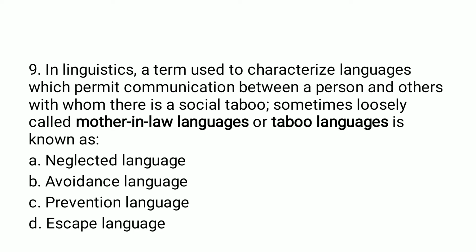So this type of communication in which communicating to that person is a social taboo, this language is what is known as mother-in-law languages or taboo languages. So these are two names, mother-in-law and taboo languages. There is one more name for these languages and that is known as avoidance language. Okay, so option B is the correct answer.